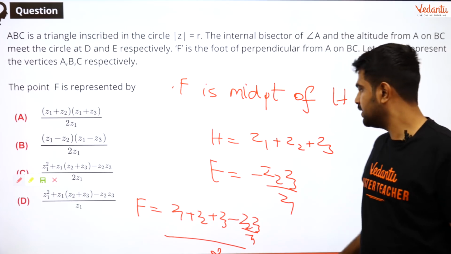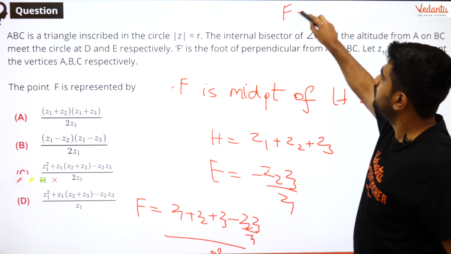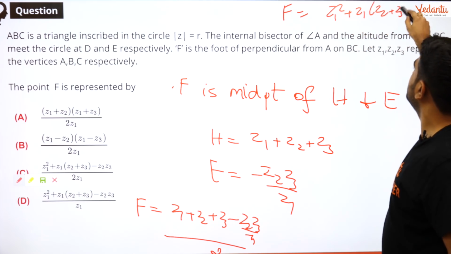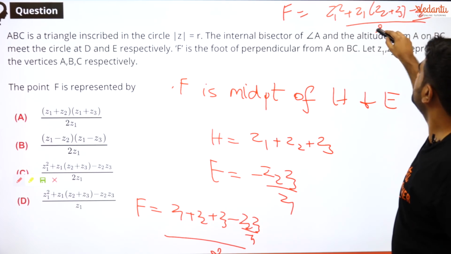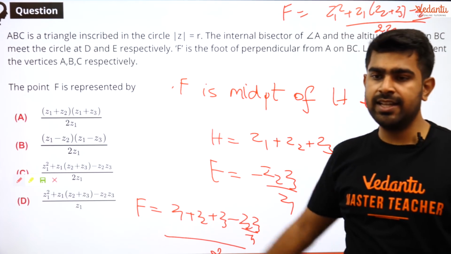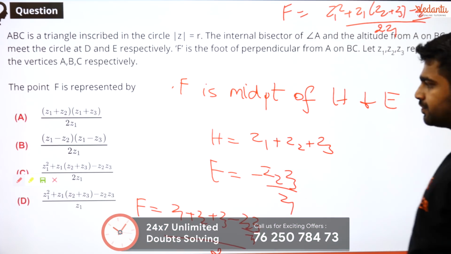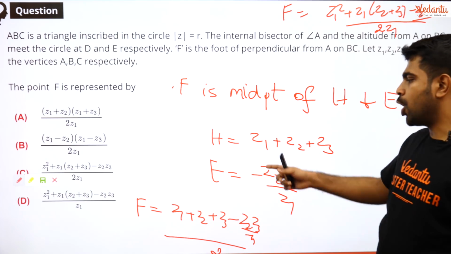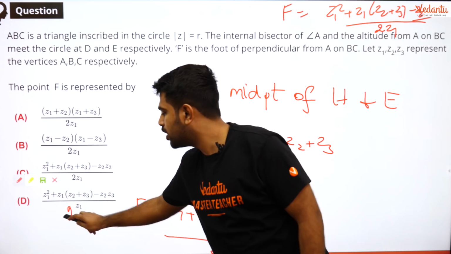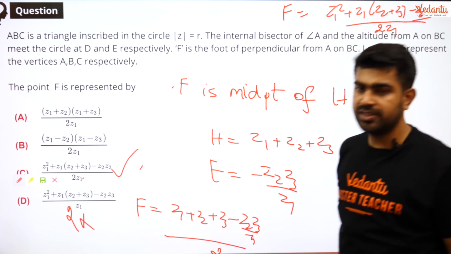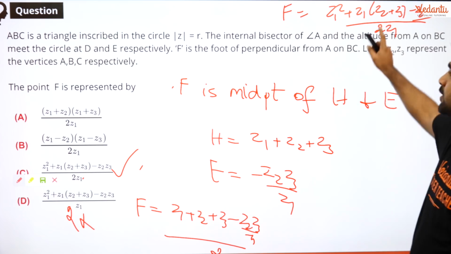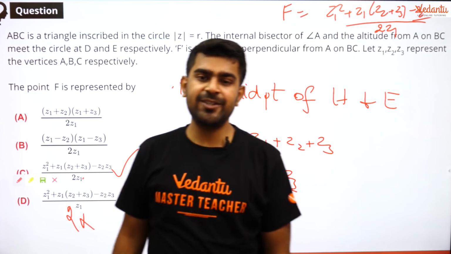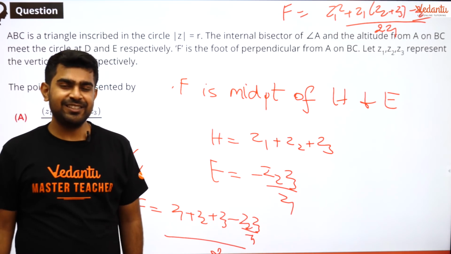So what will that give me? That will give me F is equal to (Z1 square plus Z1 into (Z2 plus Z3) minus Z2 Z3) by 2 Z1. And which option is that? Can you guys have a look and tell me which is the right one? Obviously not A, not B, not D as well. Why not D? Because 2 is not there. Here 2 is there, so it will be option C. Okay? That is how you solve it. Very good comprehension. I hope all of you guys learned something interesting from this.